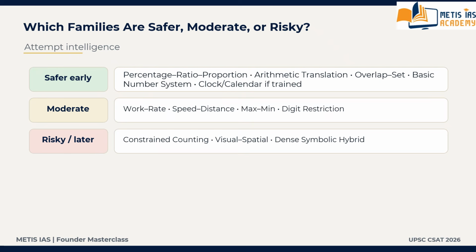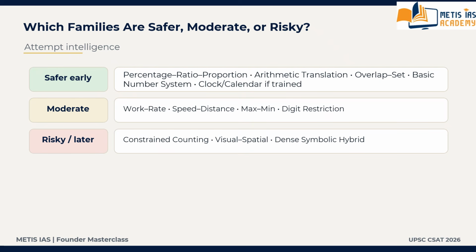Usually moderate families require a little more control. What are they? Work rate, schedule, speed distance movement, maximum minimum bounds, digit reconstruction. These are the usually moderate families.